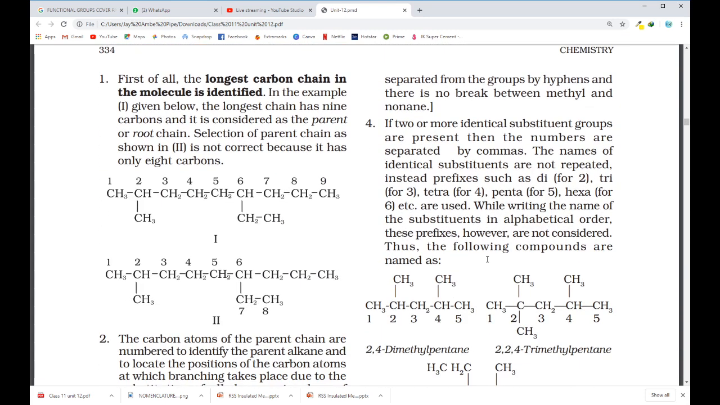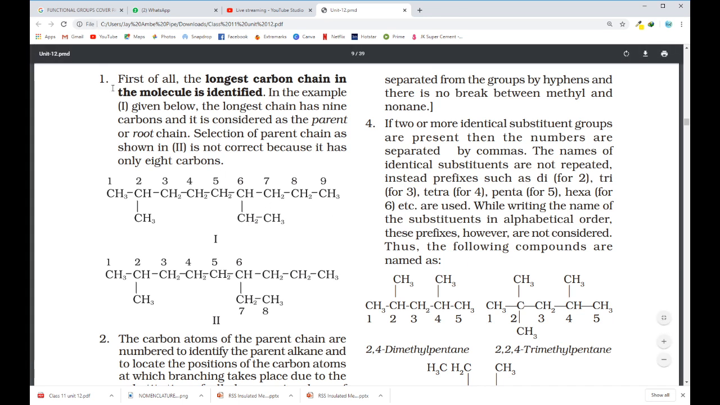Now, nomenclature of branched chain alkanes. Let me start with this topic. Actually, this topic is very important for chemistry study, because wherever and whenever you study chemistry, you are going to deal with structures. And whenever we deal with structures, at that time you have to write the name of that compound. And to write the name of that compound, we have some specific rules. If you know these rules, then easily you can write the name of any particular compound.